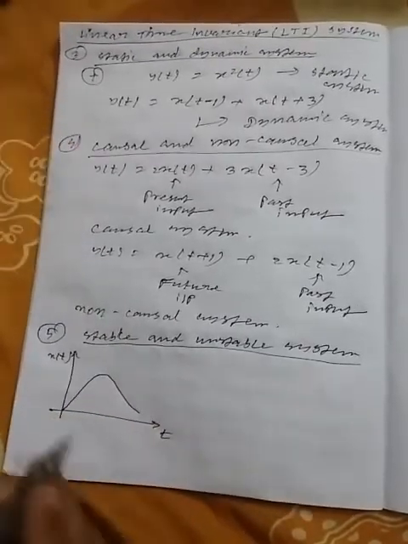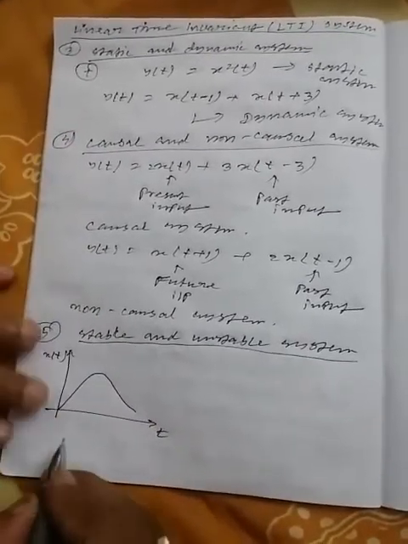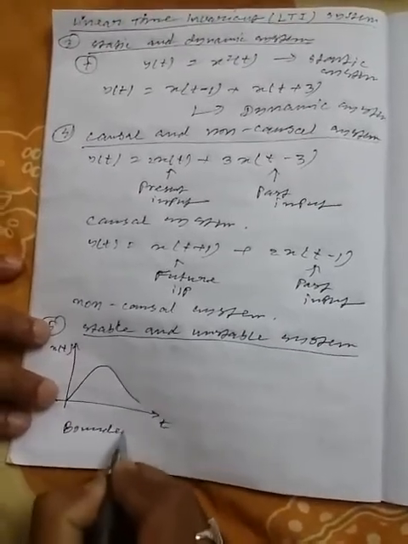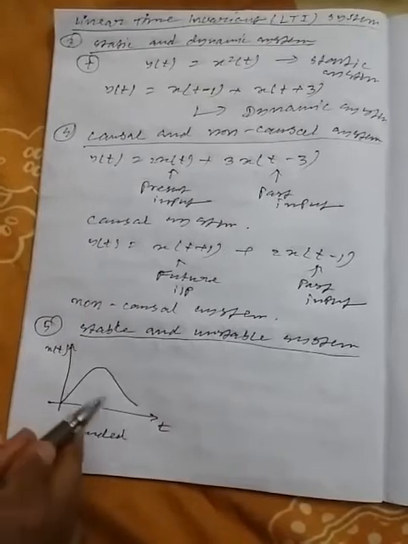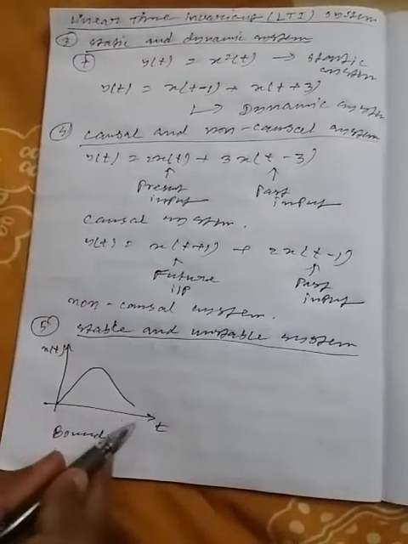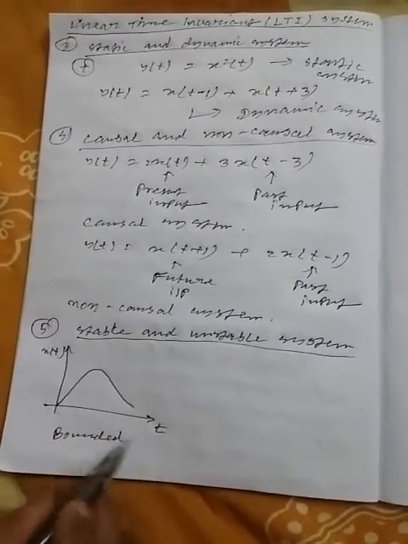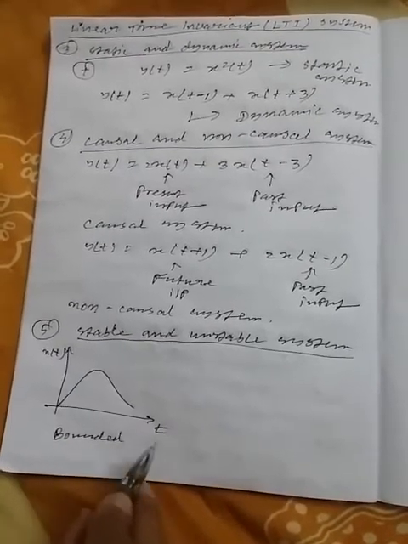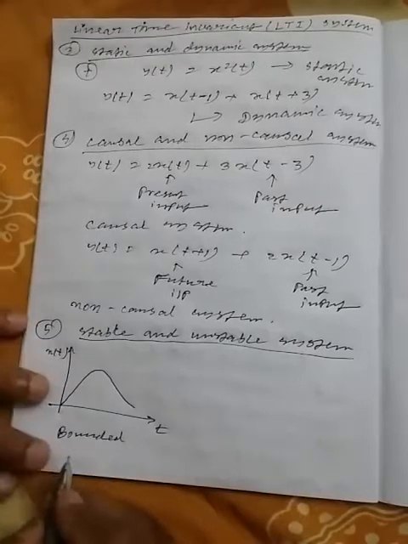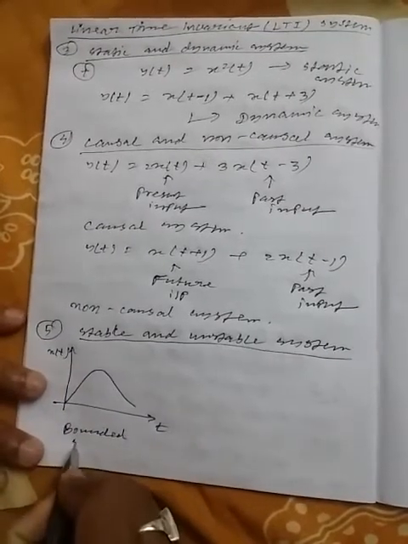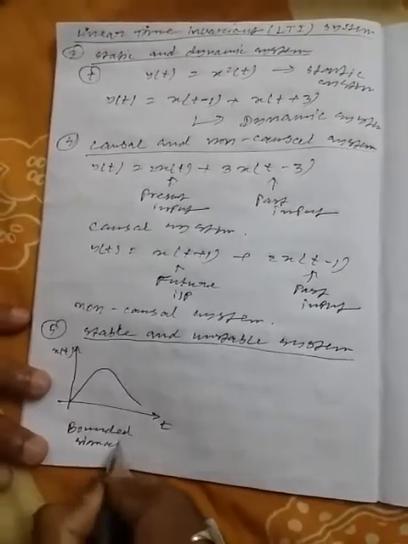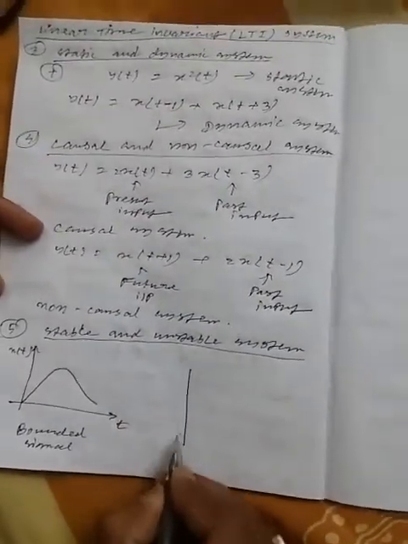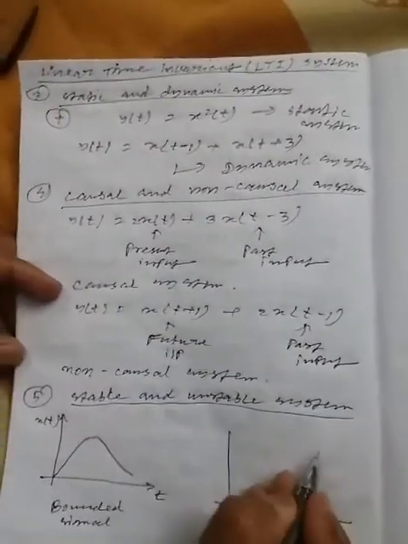Suppose the curve of the signal looks like this. This signal is a bounded signal, because the curve gradually decreases as time increases, and eventually it goes to zero value. And the curve of an unbounded signal looks like this.